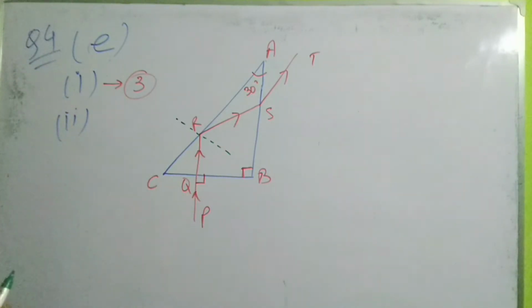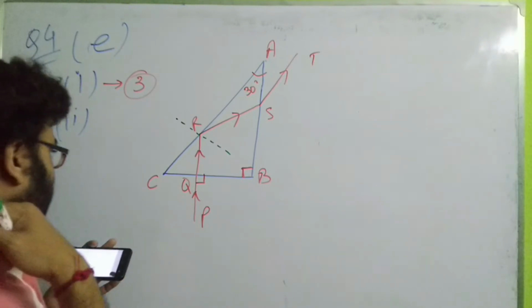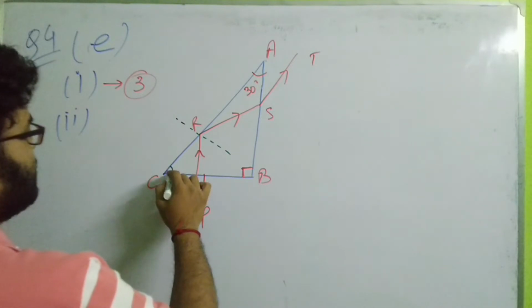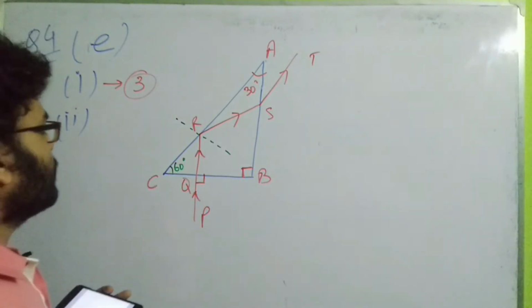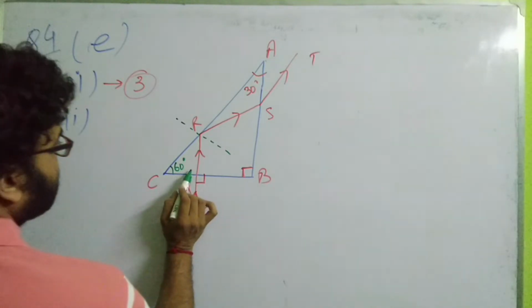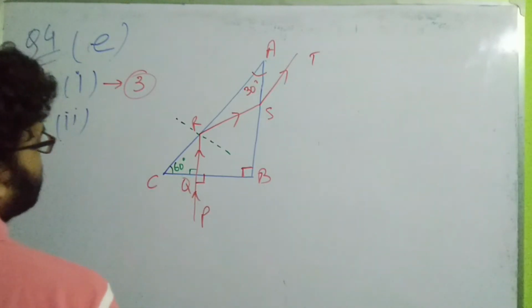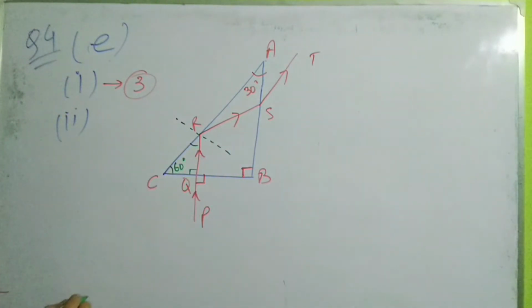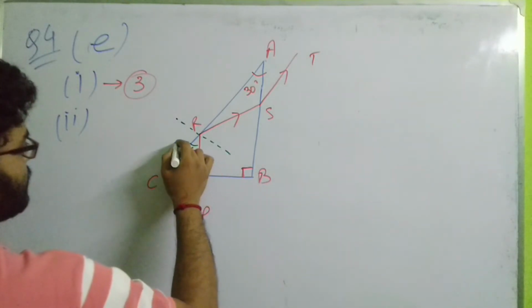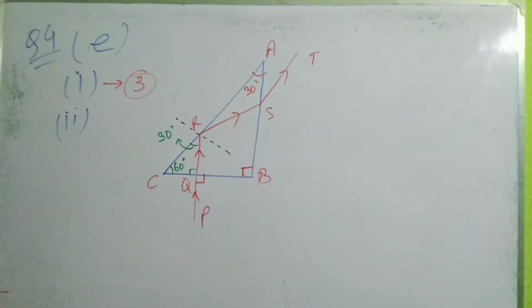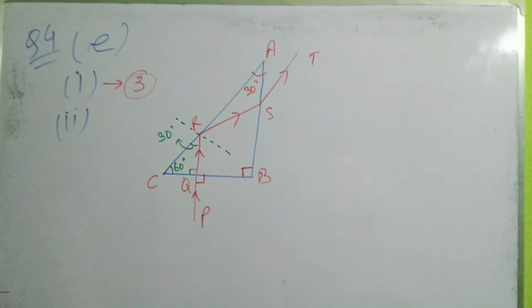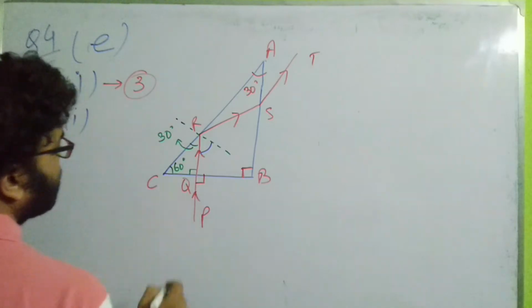Fine. Now we have to find out this angle of incidence. Okay. So if this is 30 degree given, then this is obviously 60 degree. So if this is 60 degree and this is 90 degree, I think you can see it in the figure, this angle turns out to be 60 plus 90. It's 150, and this turns out to be 30 degree, isn't it? 30 degree. Okay. So if this is 30 degree, then this angle is subtracted from 90 degree in order to find out the angle of incidence. I am marking the angle of incidence in the blue color marker.